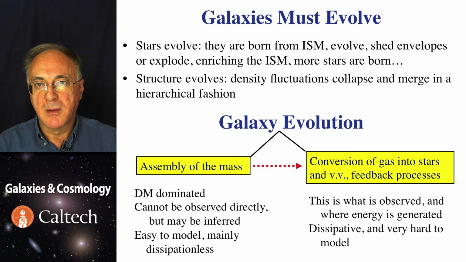The former is relatively well understood. This is something we can model very well in numerical simulations, and it's driven by the dark matter. The latter is much more difficult because it involves messy dissipative processes, including star formation itself, the feedback of stellar populations, supernovae, active nuclei, and so on. And there we can model processes up to some limit using modern hydro simulations because the analytical theories of star formation do not exist.